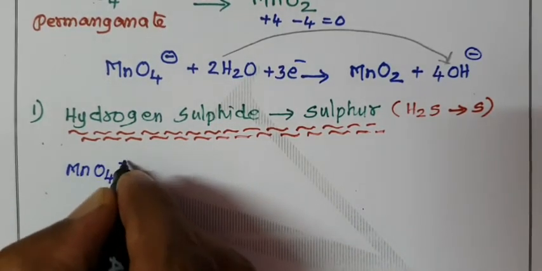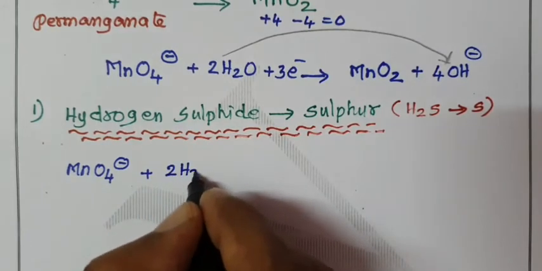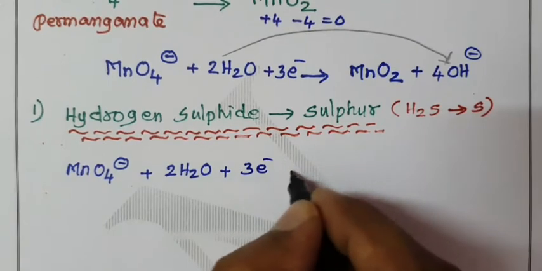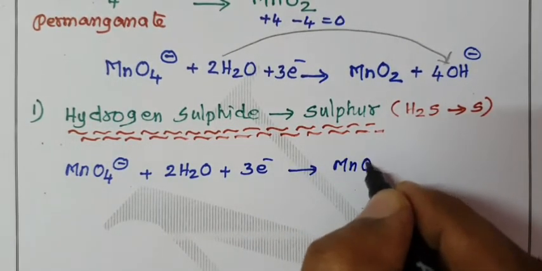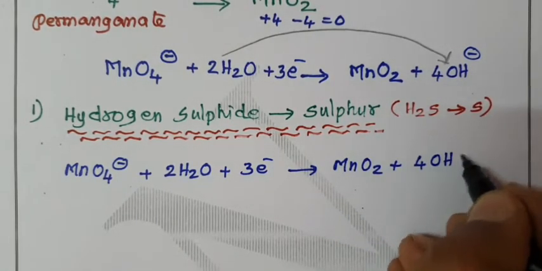MnO4 minus plus 2H2O plus how many electrons? 3 electrons gives, on the right hand side, MnO2 plus how many OH minus ions? 4 OH minus ions.